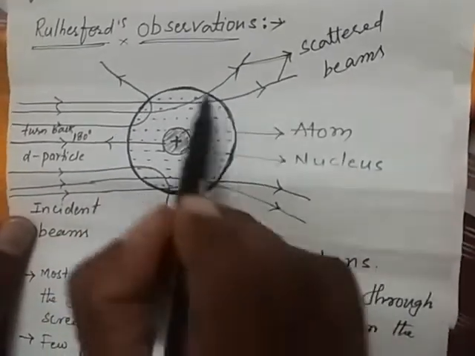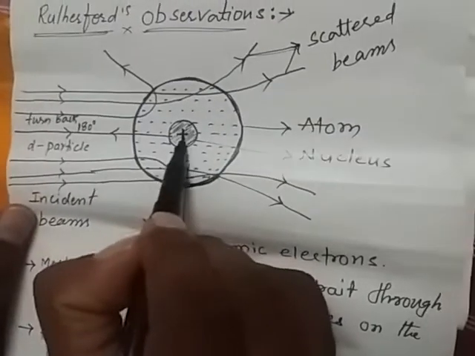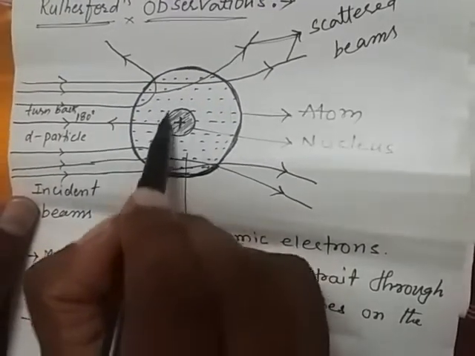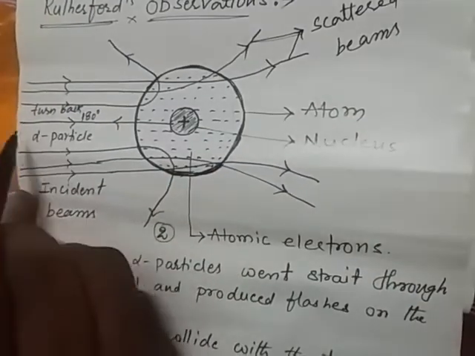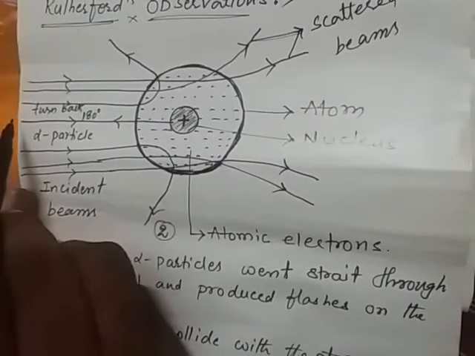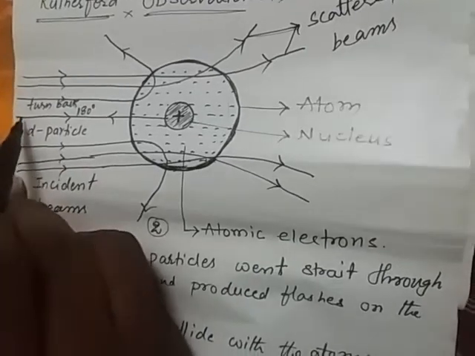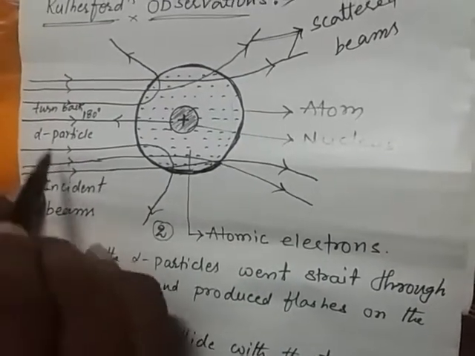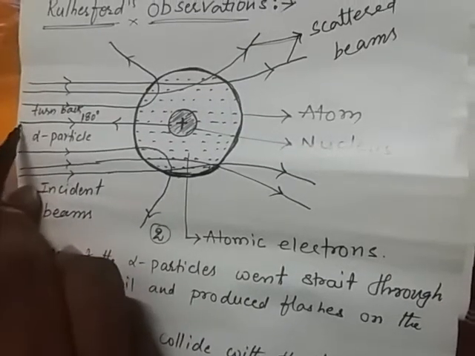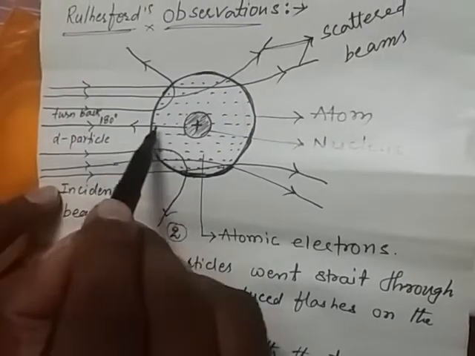This is the atom. Inside the atom there is a positive charge, which is called the nucleus. Let us take alpha particles, such as helium particles, from a lead block, which are incident on a nucleus.